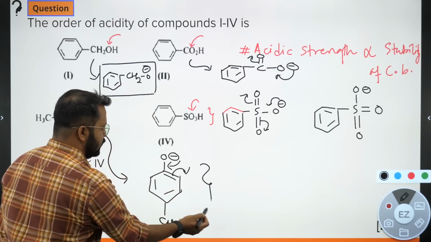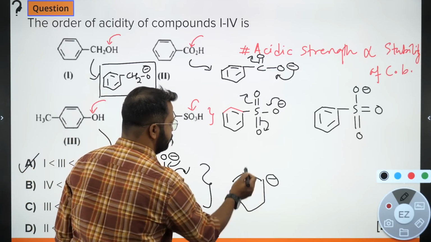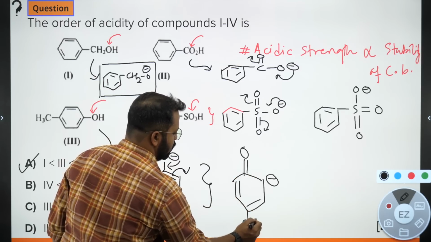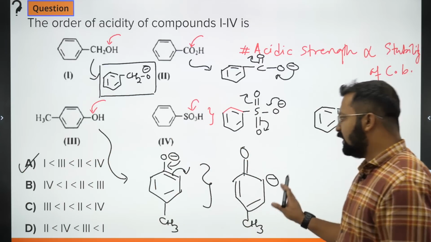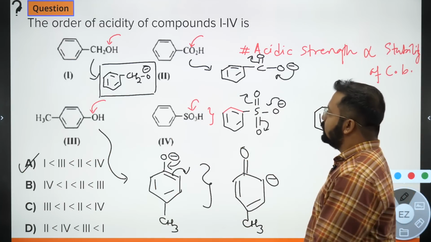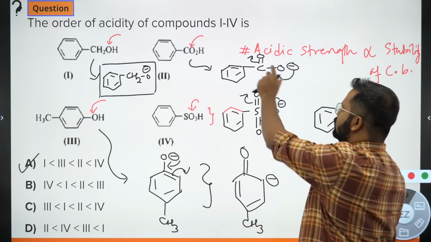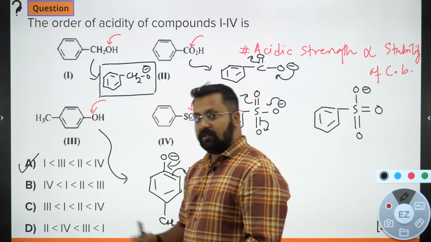But in this case, the negative charge, can you see that the resonating structure looks different from the original structure? So these two resonating structures are non-alike. These two resonating structures are alike. This resonating structure will give rise to another resonating structure which will be alike.